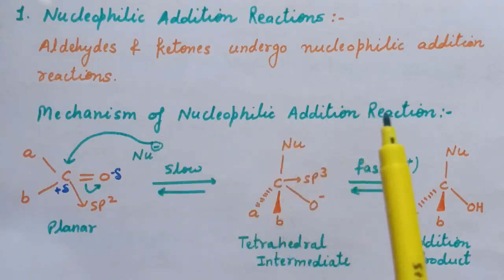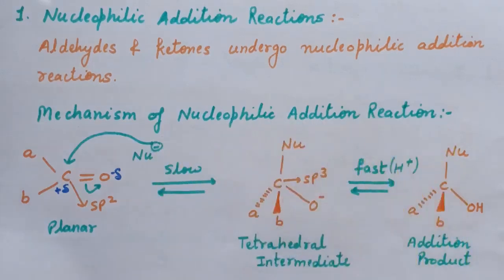Mechanism of nucleophilic addition reaction. At this carbonyl group, the carbonyl carbon is electrophilic and the oxygen is nucleophilic due to difference in the electronegativity of carbon and oxygen, and this carbonyl carbon is sp2 hybridized.